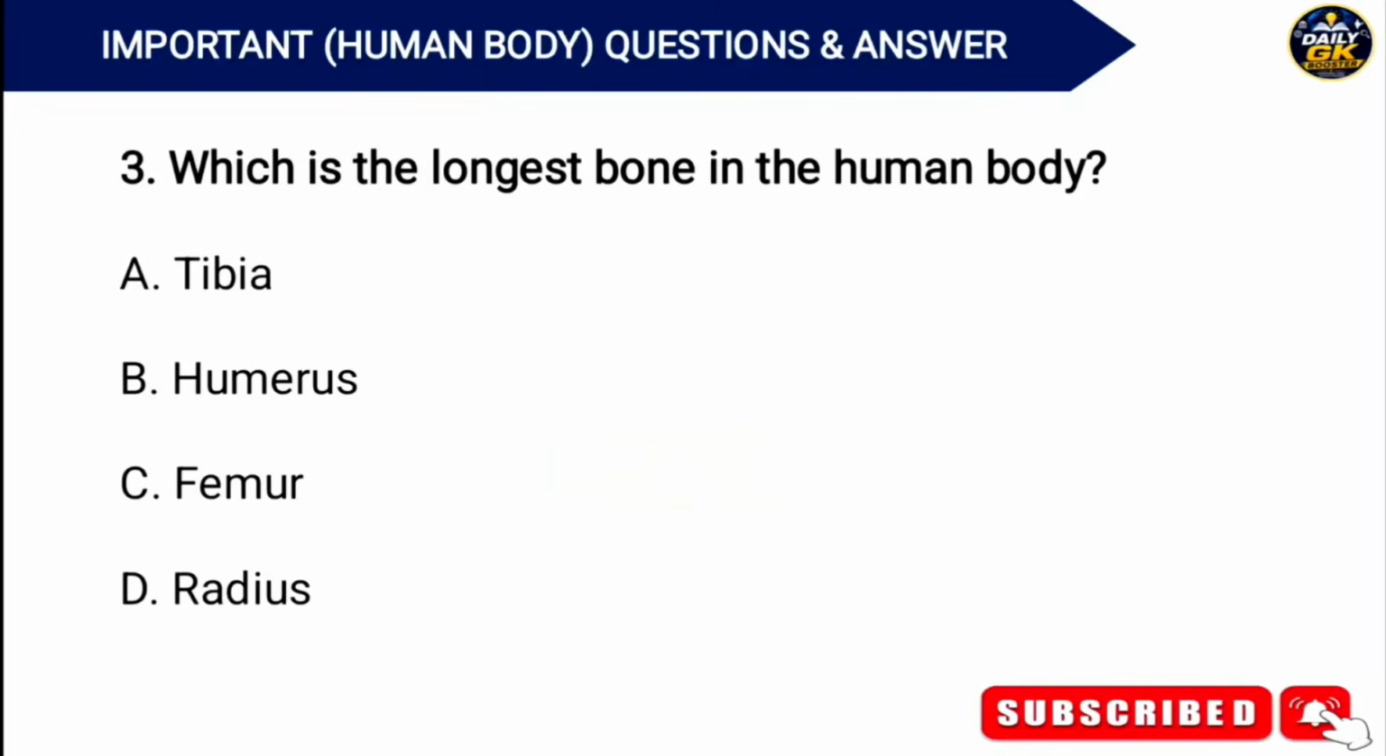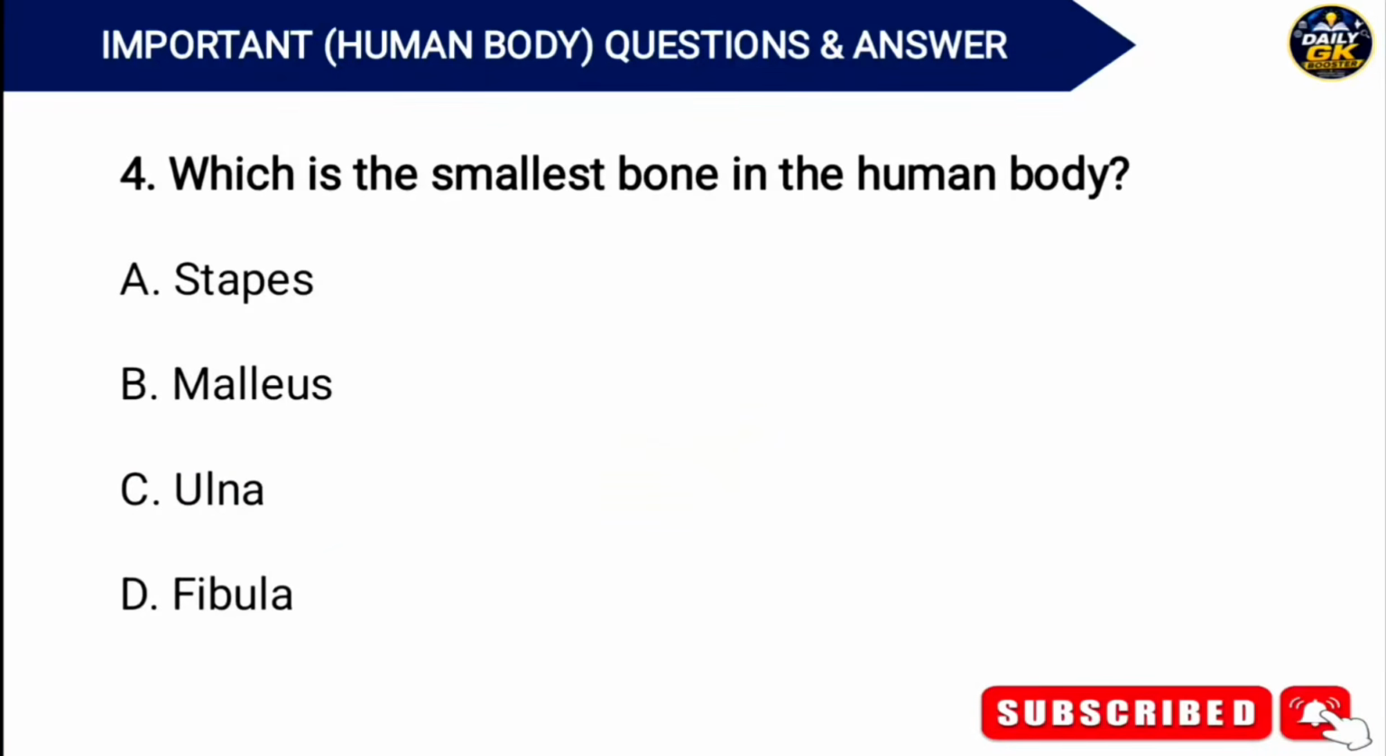Which is the longest bone in the human body? Answer. Option C. Femur. Which is the smallest bone in the human body? Answer. Option A. Stapes.